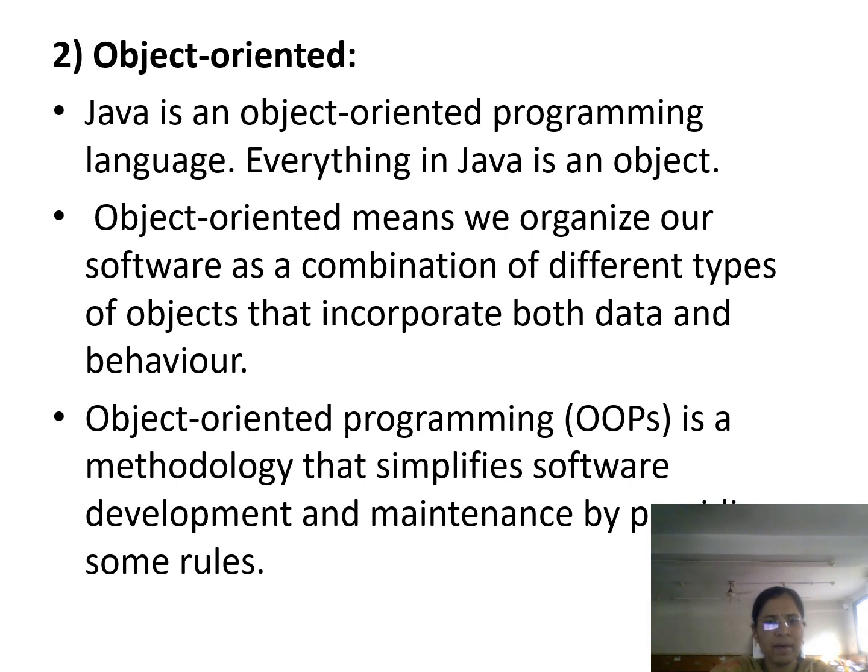So what is meant by object oriented? Object oriented means we organize our software as a combination of different types of objects that incorporate both data and behavior. Now, what is meant by object-oriented programming? It is a methodology which simplifies software development and maintenance by using some rules of object-oriented programming.